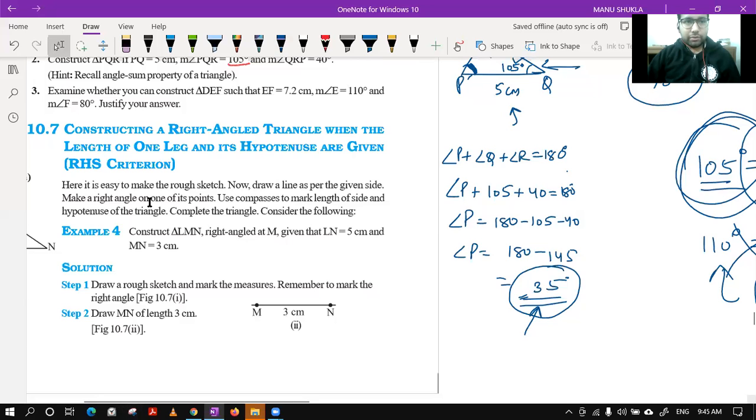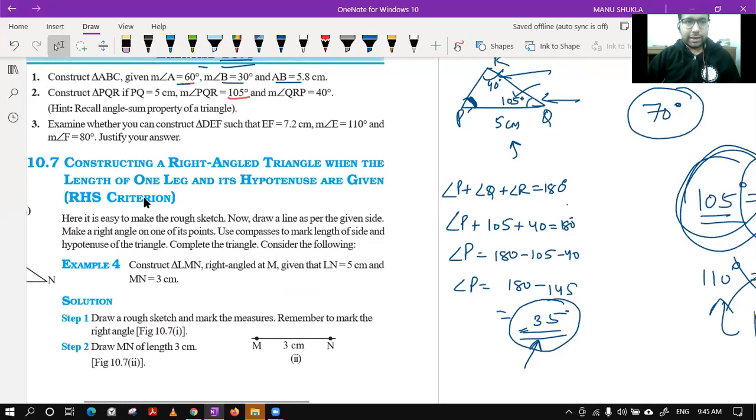Now, question number 3. Please, class, help me in this one also. Examine whether you can construct triangle DEF in which EF is 7.2, angle E is 110, and angle F is 80 degree. Is it possible to construct a triangle in which the side measurement is 7.2, and two angles are given to you as 110 and 80 degree? If not possible, tell me why it is not possible.